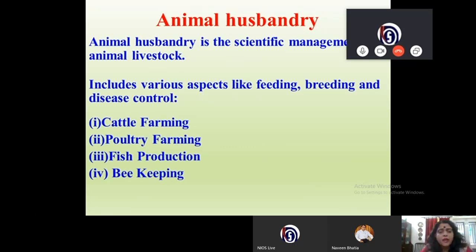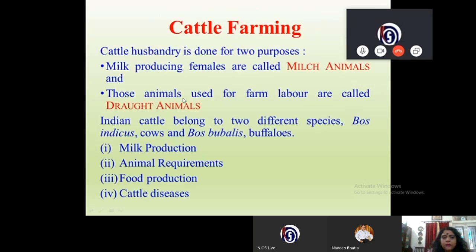So today we are going to discuss cattle farming, poultry farming, fish production and beekeeping. So we are going to look into cattle farming, poultry farming, fish production and beekeeping. All right. Now first let us go to cattle farming.